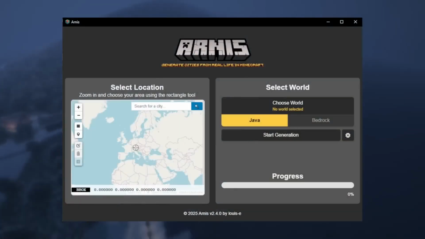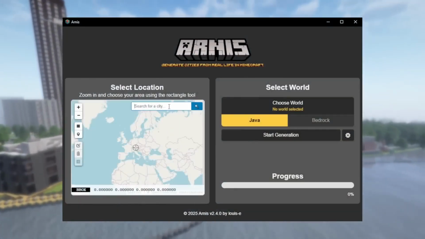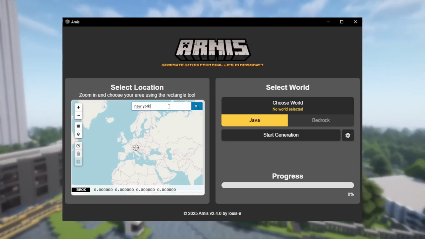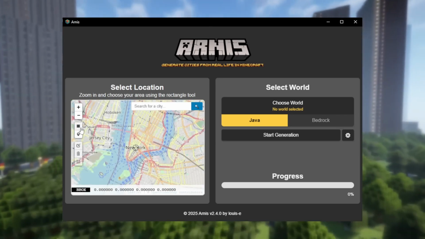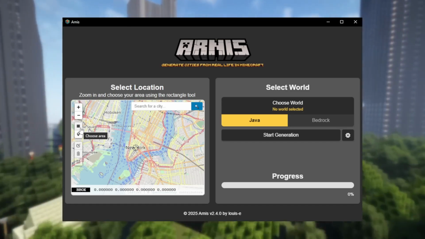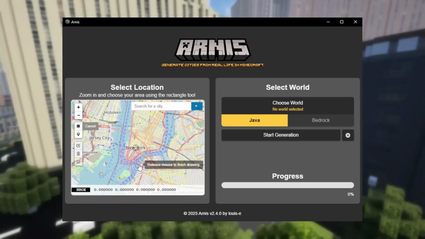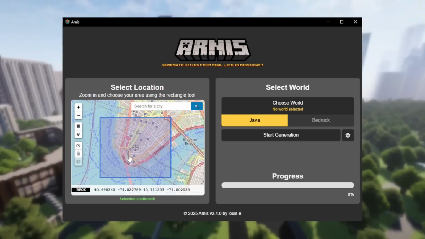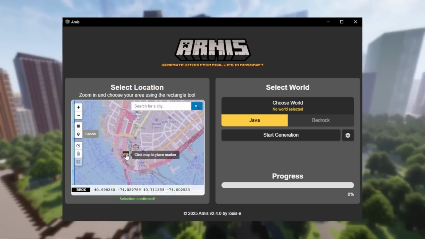When you open Arnes, you can see two sections. Choose your area on the left by either zooming and navigating to your location or by entering the name. Then, use the rectangle tool to select the area you want to generate. Using the marker tool, you can set your spawn point.